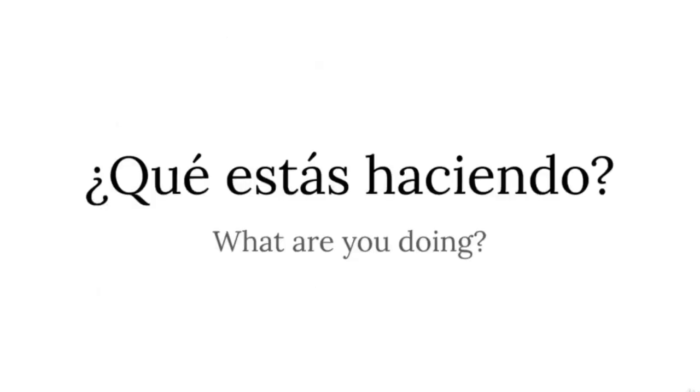First of all, a question. What are you doing? ¿Qué estás haciendo? Very simple. You see, what is qué? Then subject. We don't have to write a subject down in Spanish, so you don't have any subject here. But the implicit subject is tú, second person singular. And how do we know this? Well, because estar is conjugated in the second person singular form. So tú is the implicit subject.